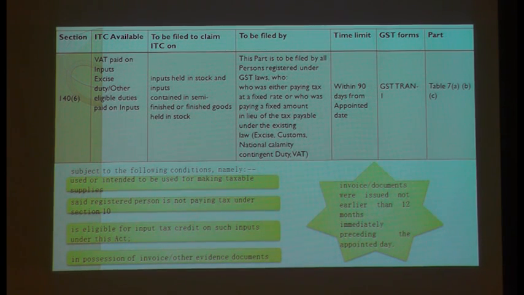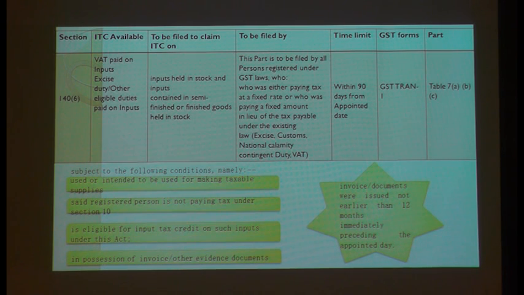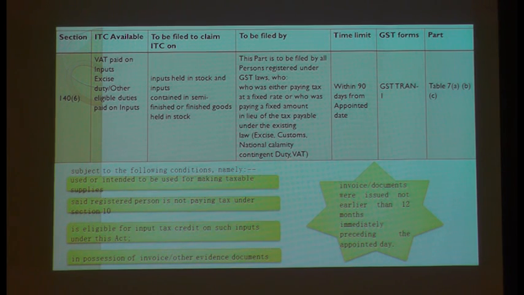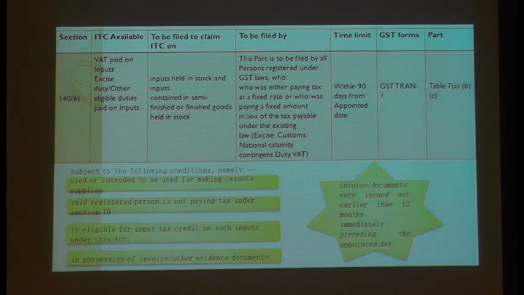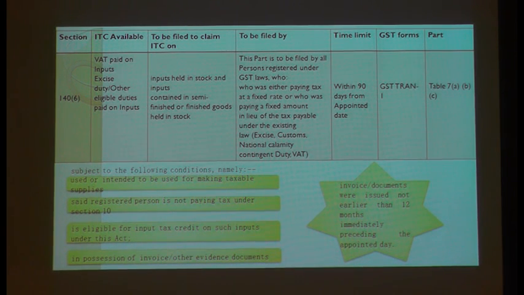So how are they going to carry forward? Such developers, contractors and suppliers should have the documentation. They have to pull all the documentation from the last 12 months. What in case they have subcontracted to another subcontractor? Can I say it is still in stock? I have subcontracted to my subcontractor, I said, okay, you do this construction job, or you do this electrician work. Can I say it is in stock? What in case I made free supplies to my subcontractor, saying I am supplying you the cement? It is not lying with me, it is lying at my subcontractor's site. Can I say that the input tax credit is in stock?